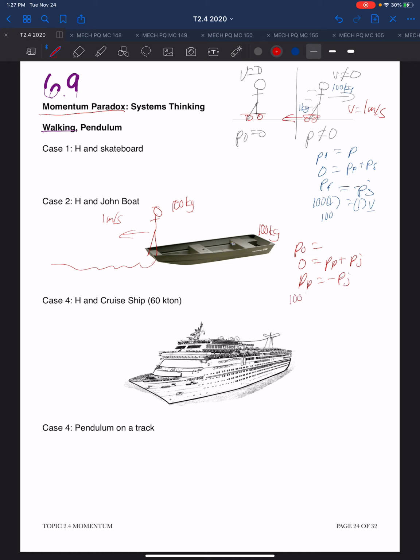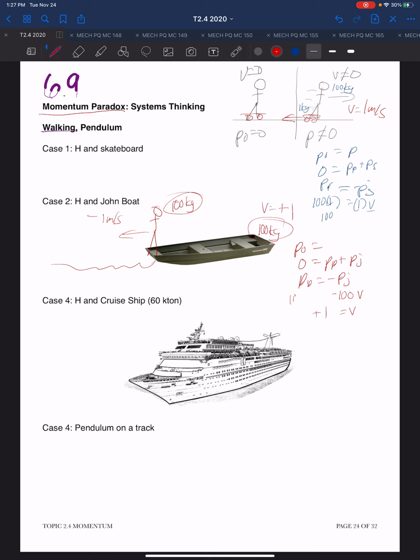So we have a 100 kilogram person times its velocity of -1. And we have the mass of the John boat, which is 100, times its velocity. Well, clearly then, if that's the case, we can see that the velocity of the John boat must be the negative of -1, or +1. So we have, in this case, equal masses, and we have equal and opposite velocities. And so momentum is conserved.